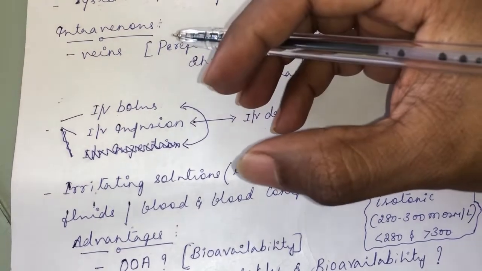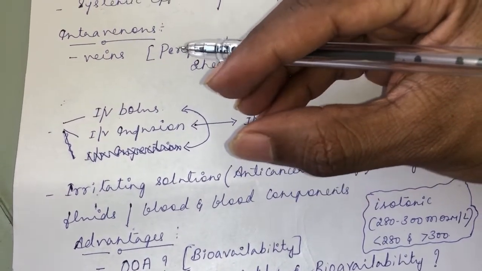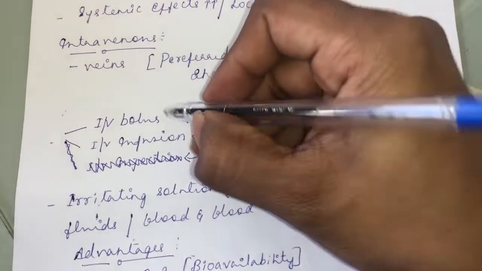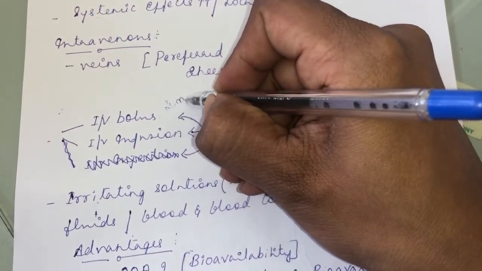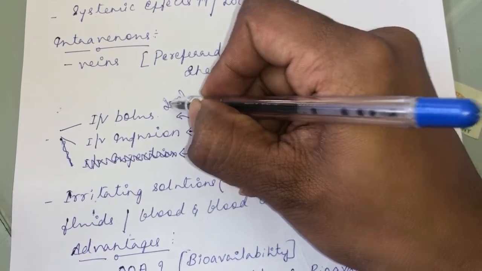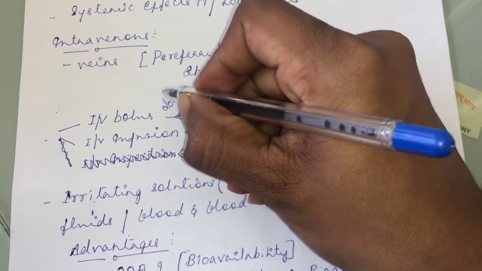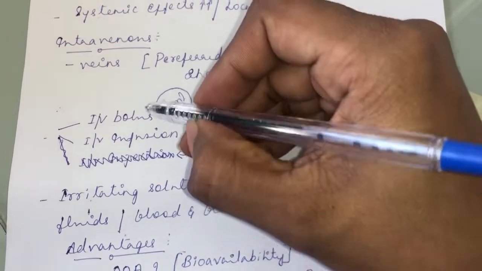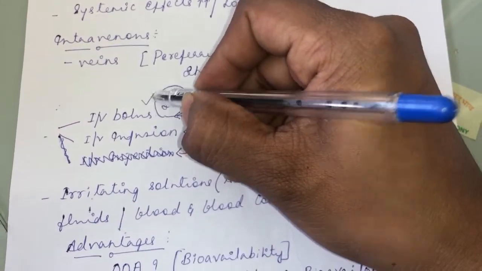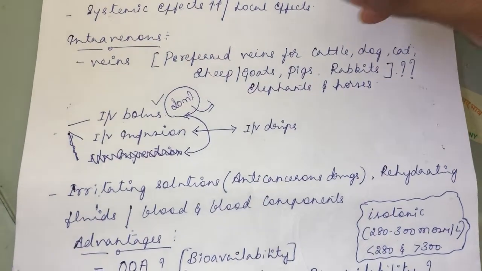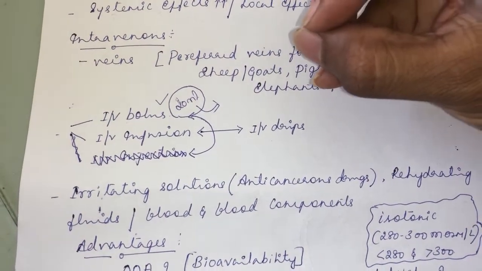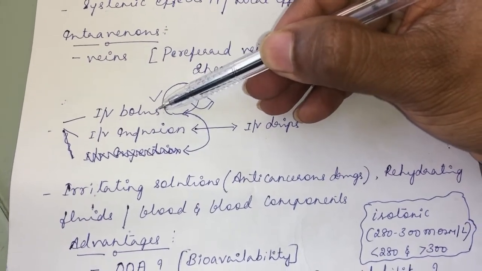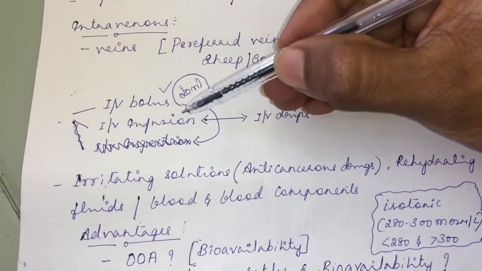Suppose a particular dosage of a drug is fixed, for example 20 ml is the dosage of drug X. If you are giving the entire 20 ml at a stretch to an animal through the IV route, such a type of injection we call an IV bolus injection. Giving the entire dosage at a stretch to produce a desired effect through the intravenous route, we call an intravenous bolus injection.